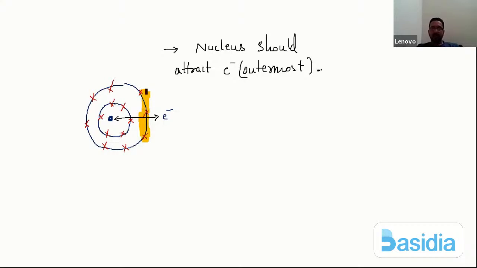So this is blocking of attraction. Which attraction am I speaking about? The attraction of the nucleus to the outermost electron. The blocking of attraction